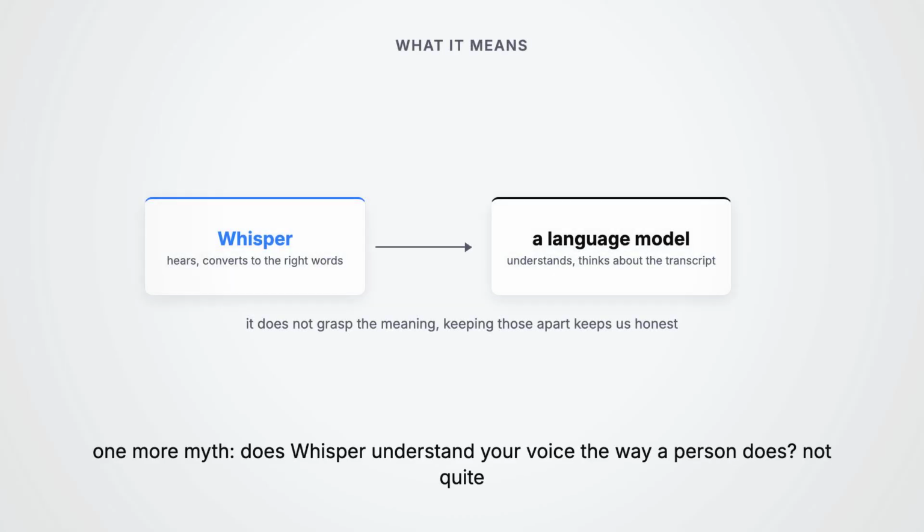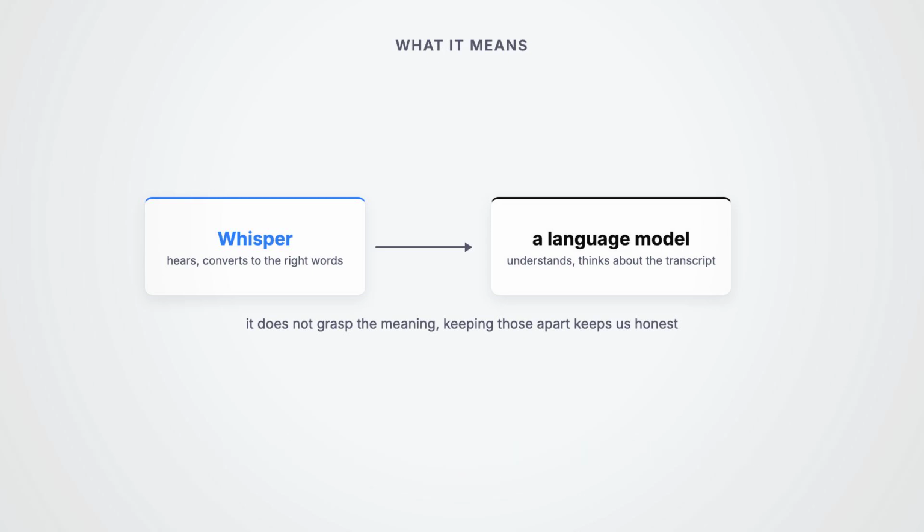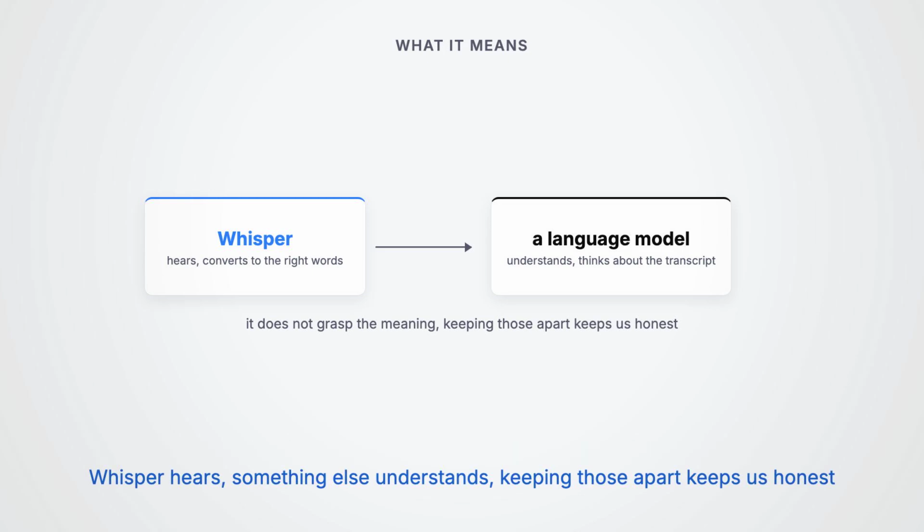One more myth, then the payload. Does Whisper understand your voice the way a person does? Not quite. It converts your speech into the right words with remarkable accuracy, but it does not grasp the meaning of what you said. That is the next stage, a language model that thinks about the transcript afterward. Whisper hears, something else understands. Keeping those apart keeps us honest.